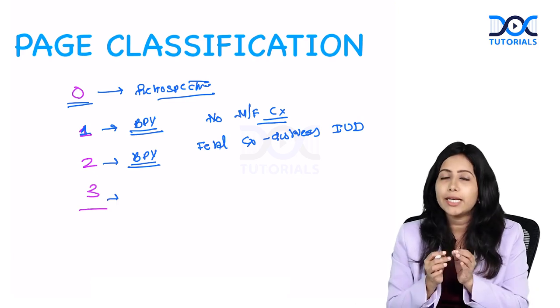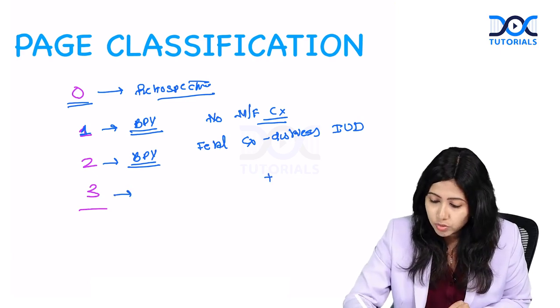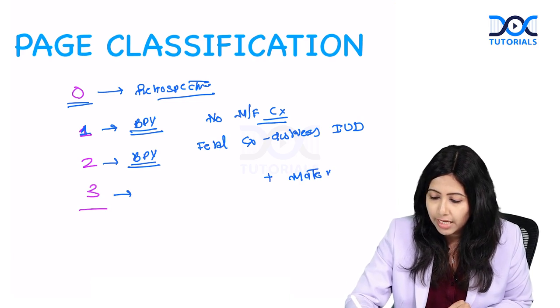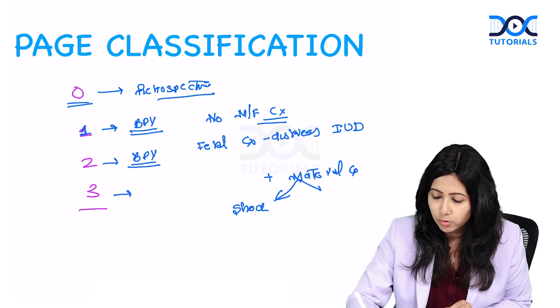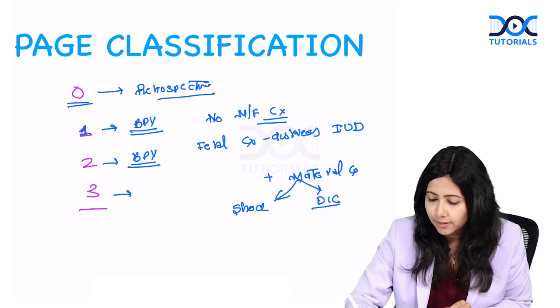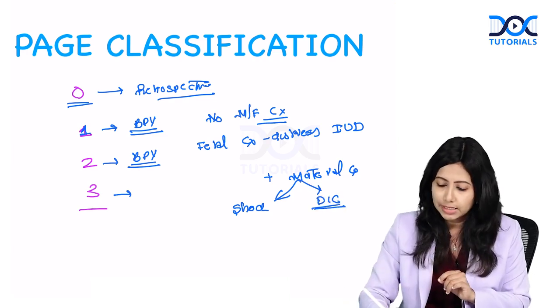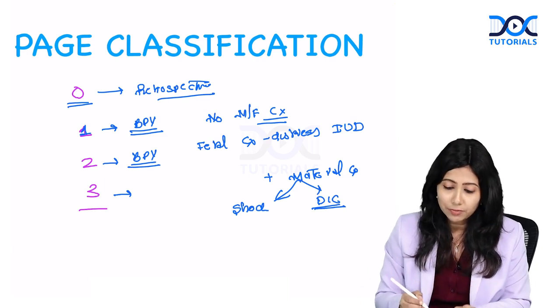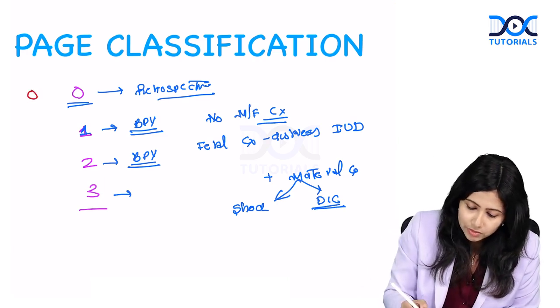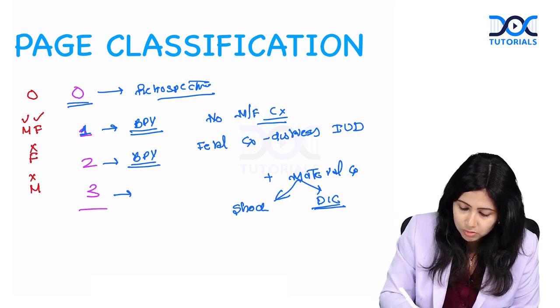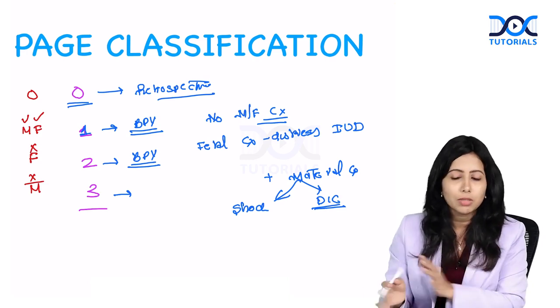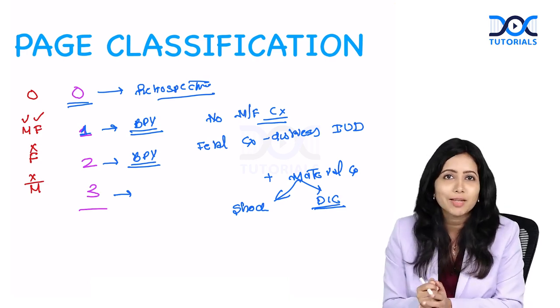Finally, in grade 3, there can be associated maternal complication as well. The person can go into shock or there could be DIC. This is basically the Page's classification. So, just write 0, M, F, both are alright. Next one, F is not okay. Next one, M is not okay. Fetus is not okay. Mother is not okay. So, this will help you to easily remember this.